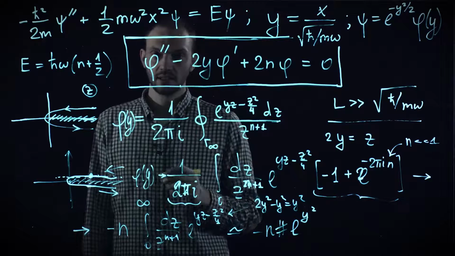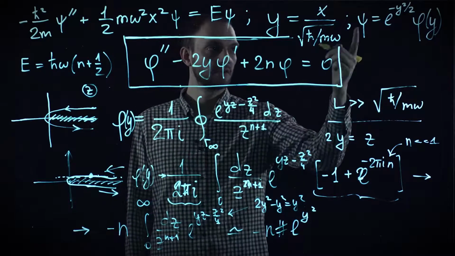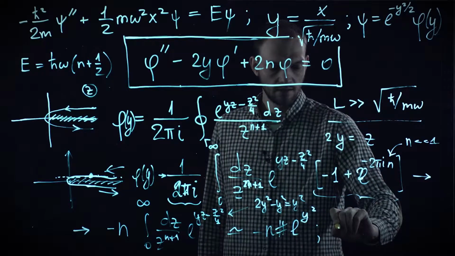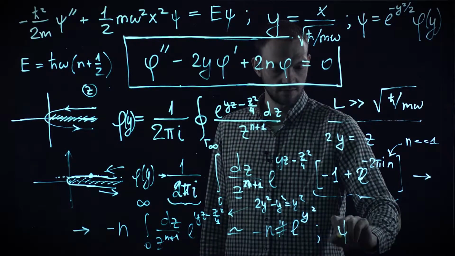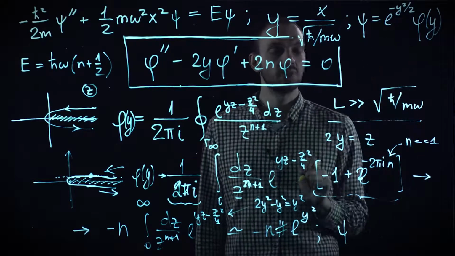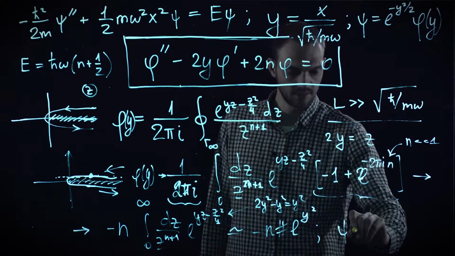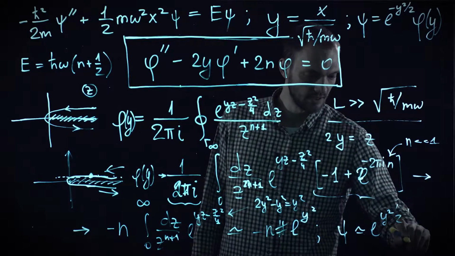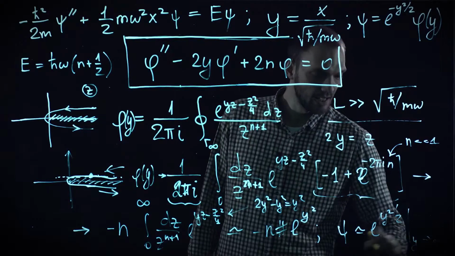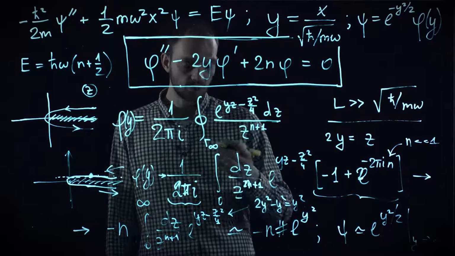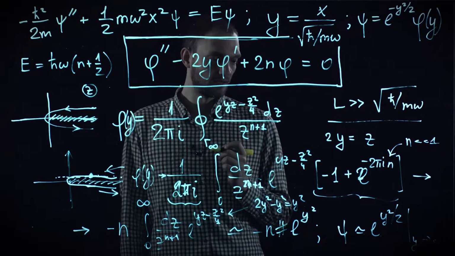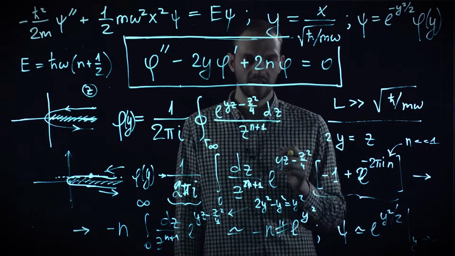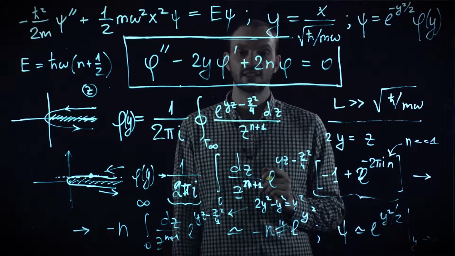And please let's take a look. What does it imply for the original function? It means the presence of this term means that psi has growth which is unbounded at large y, because psi becomes proportional to exponent of y squared over 2 at very large y. And now our task is to check how we achieve vanishing of our wave function at the boundary of the box. And this is our final step in this exercise.